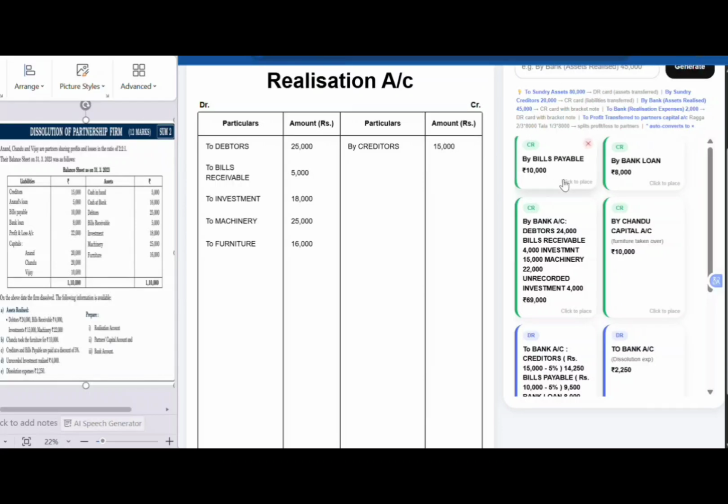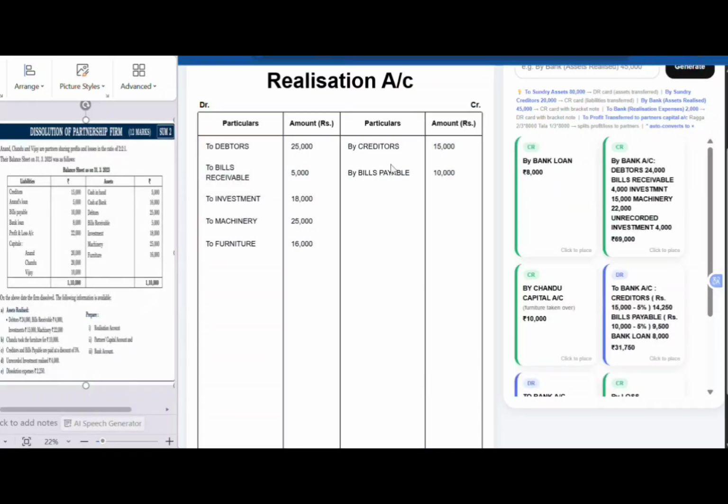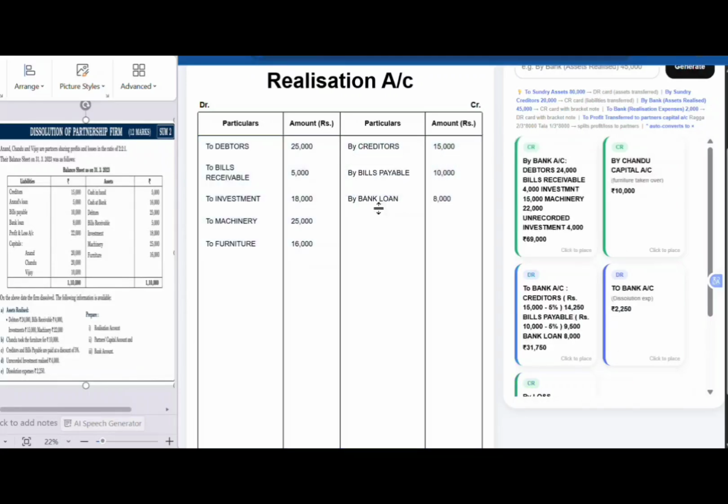Next we have the bills payable: by bills payable on the credit side 10,000, and the other external liability is bank loan, by bank loan 8,000. So these are the assets and the liabilities which are closed in the realization account. Now these assets have to be realized or taken over, which has to appear on the credit side of the realization account.